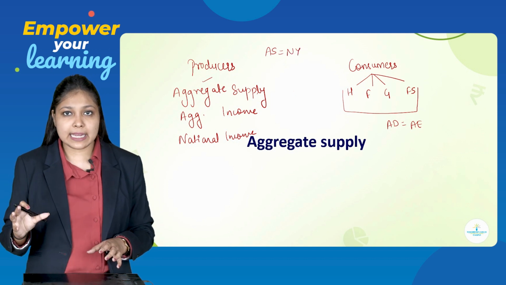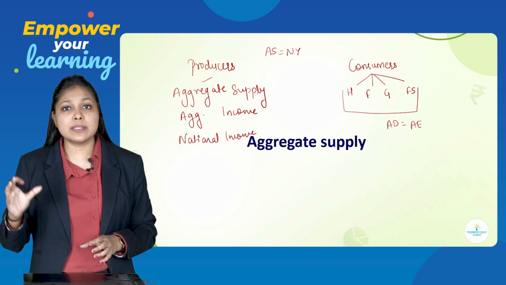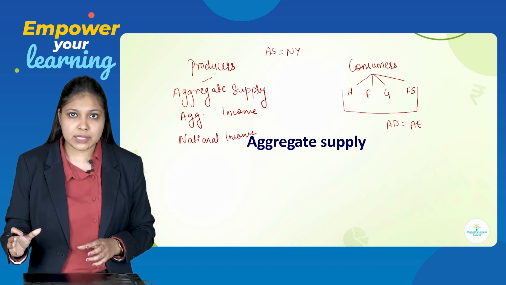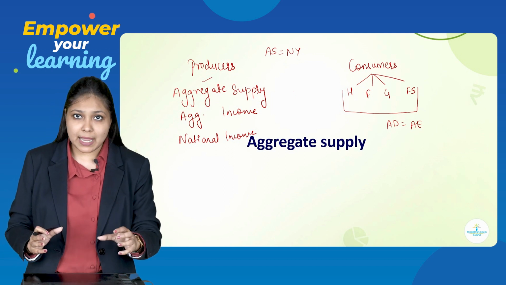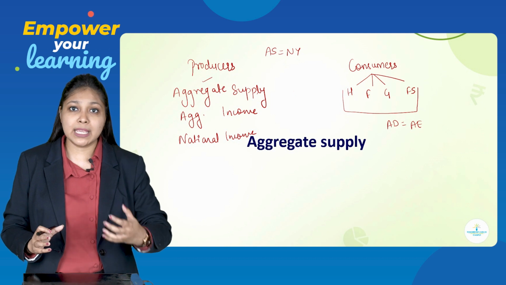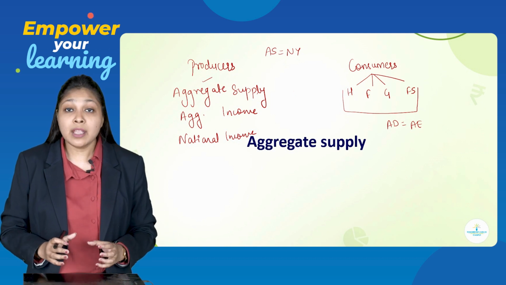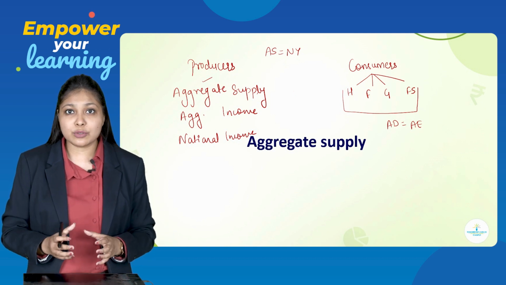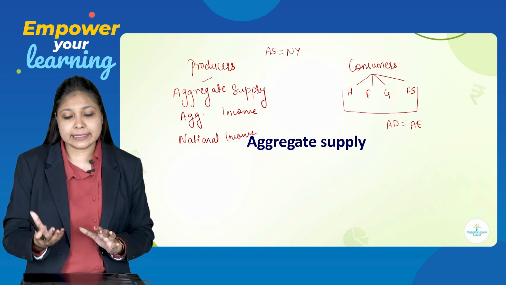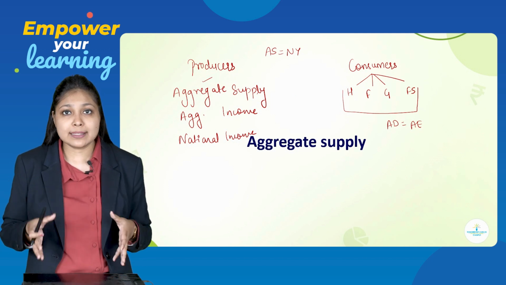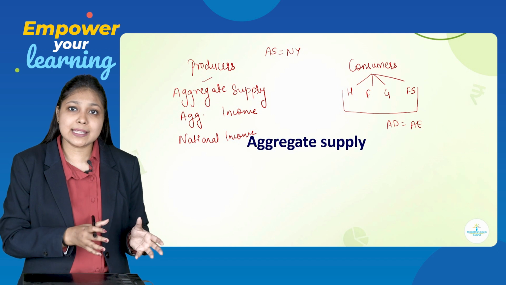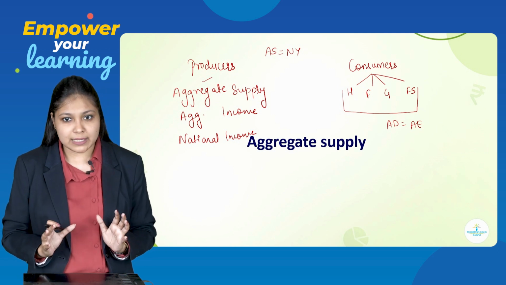Okay, under aggregate demand we said AD is equal to AE, that is aggregate expenditure. Under aggregate supply, your aggregate supply becomes equal to national income. This we will prove also with the help of a schedule later on, but as of now, you understand why aggregate supply is called national income.